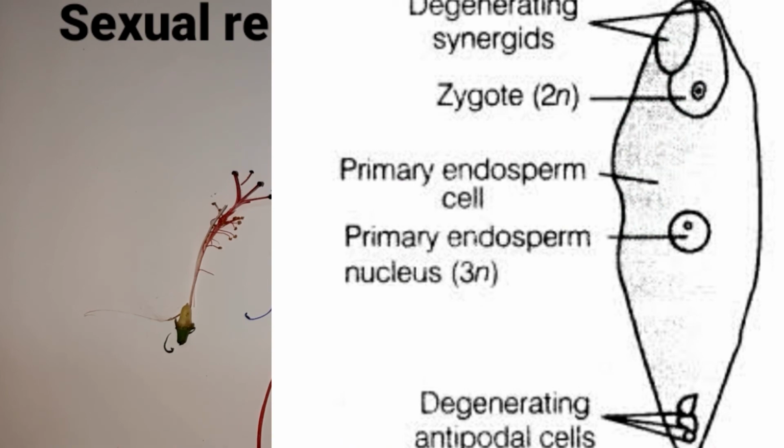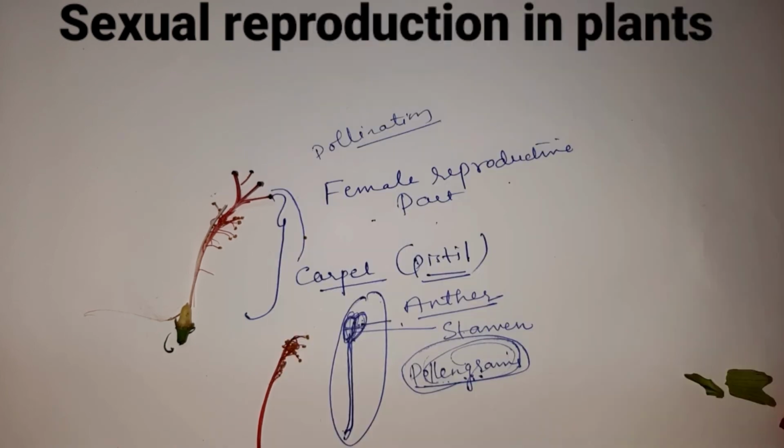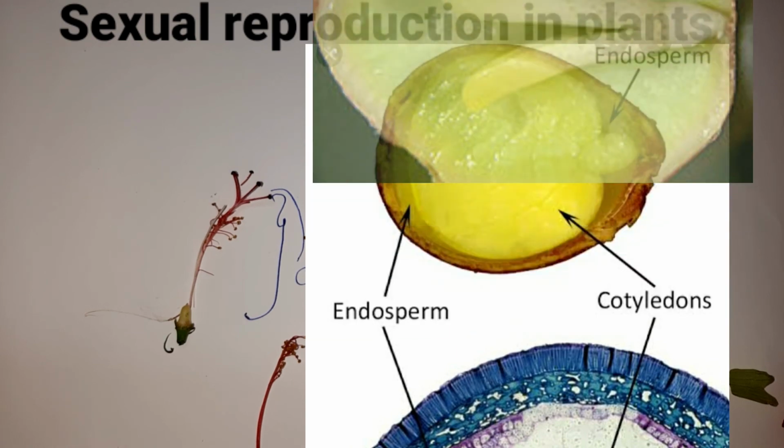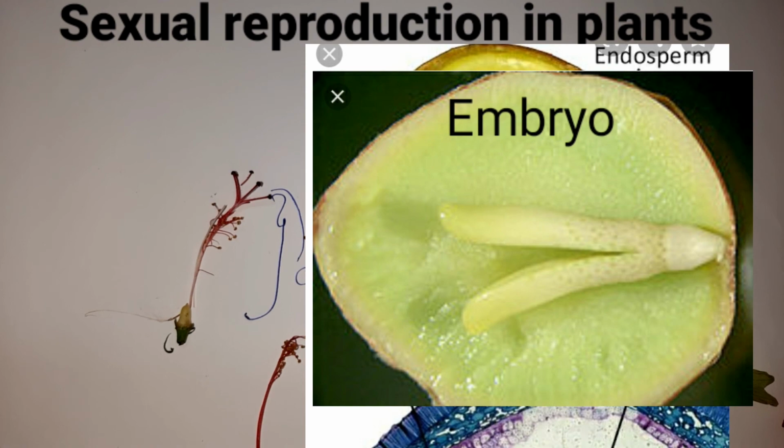This primary endosperm cell divides to form a nutritive tissue called endosperm to nourish the embryo during its development. You all understood, children? These endosperm cells divide to form a nutritive tissue called endosperm to nourish the embryo during its development.